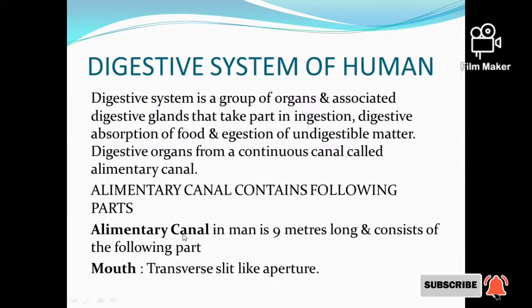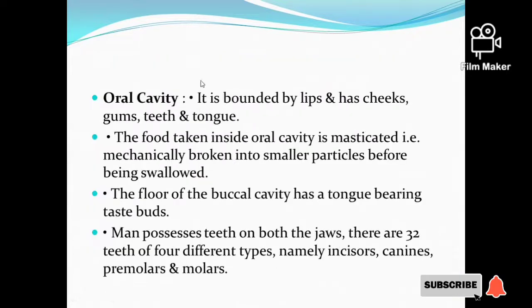The first part is the mouth. Mouth is a transverse slit-like aperture through which we ingest the food particles. And the next part is the oral cavity. It is bounded by lips and has cheeks, gum, teeth and tongue, with which we chew the food and take it into the alimentary canal. The food taken inside the oral cavity is masticated, that is mechanically broken into smaller particles before being swallowed. The floor of the buccal cavity has a tongue bearing taste buds.